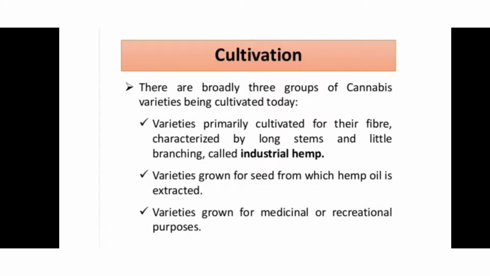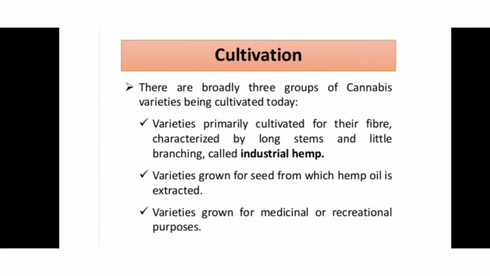Then our next step is the cultivation. There are broadly three groups of cannabis varieties cultivated today. First, the variety primarily cultivated for its fiber characteristics, with a long stem and little branching, called industrial hemp. It means industrial hemp has a long stem and contains little branching.